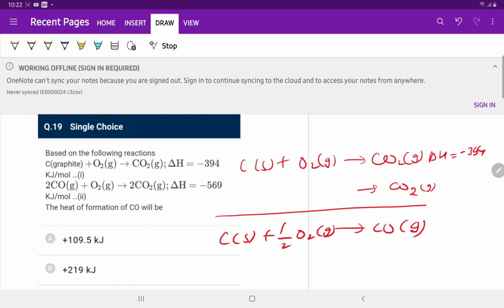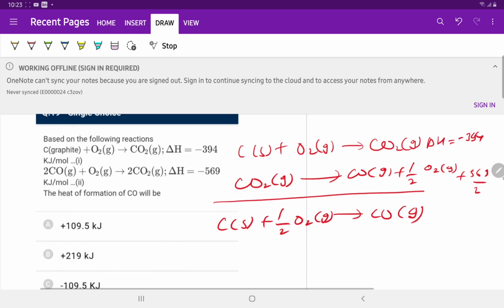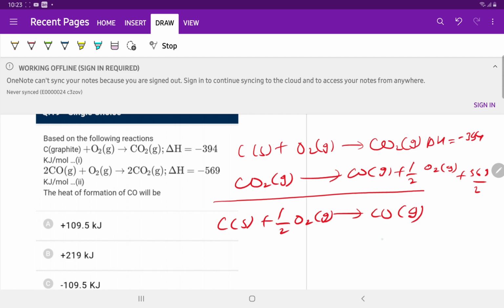If we revert this reaction and divide by 2, CO2 gas gives CO gas plus half of O2 gas, plus 569 divided by 2, which is equal to 109.5 kilojoule.